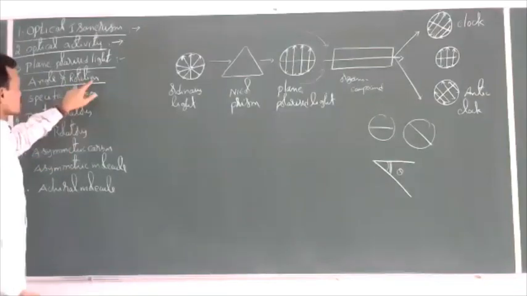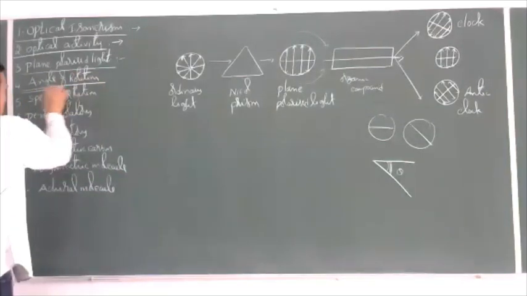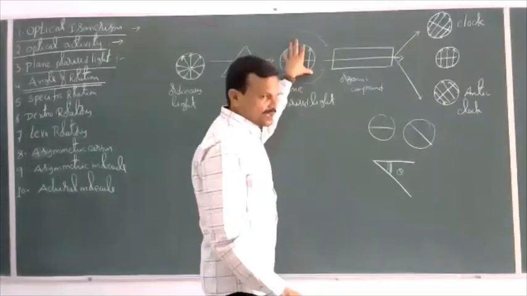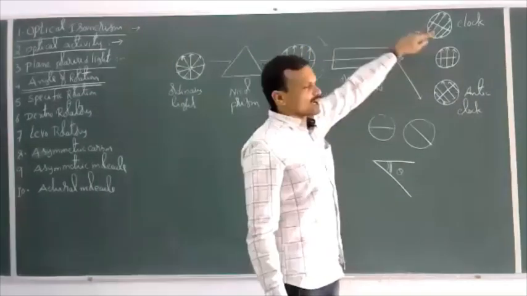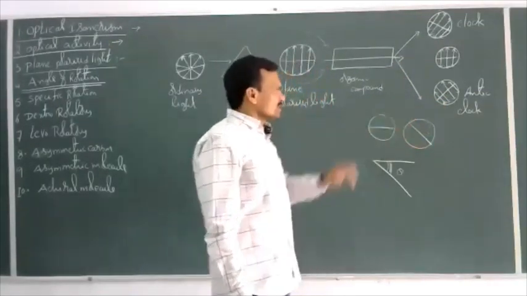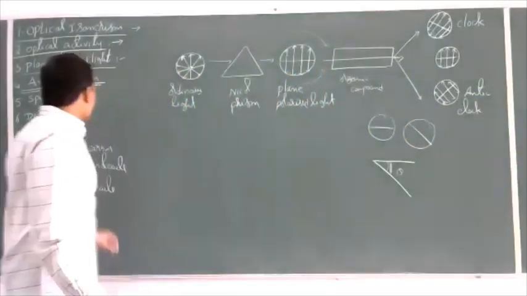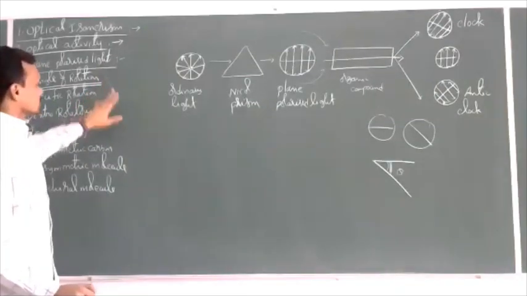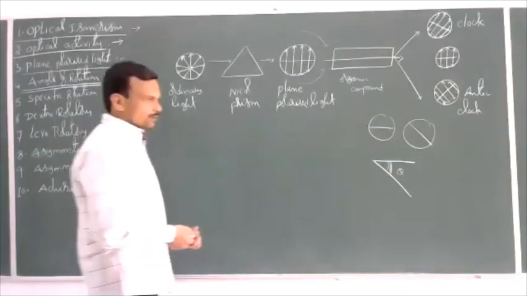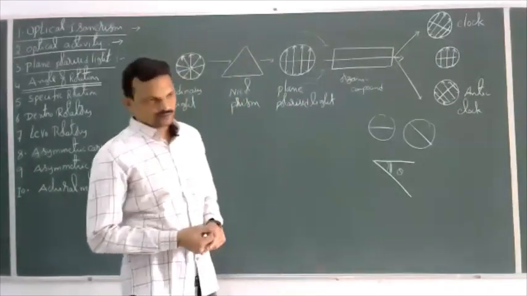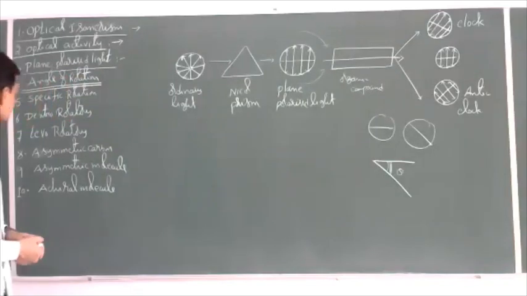So the angle of rotation means nothing but by how many degrees the plane polarized light is rotated, either in a clockwise or in an anti-clockwise direction. That is called the angle of rotation. So the extent of rotation produced by the organic compound is called the angle of rotation.